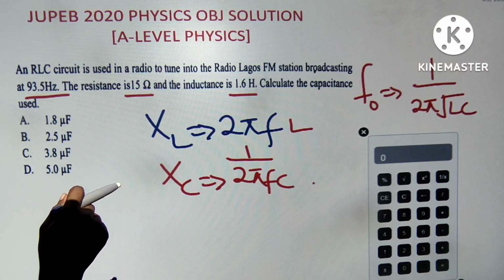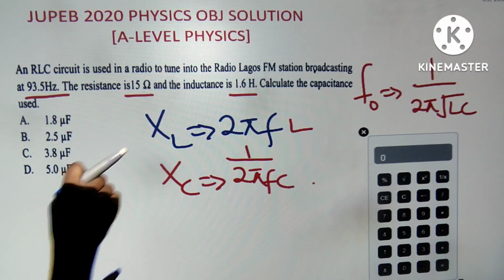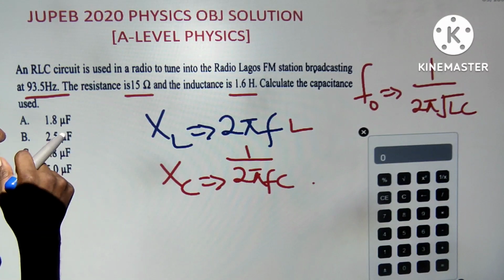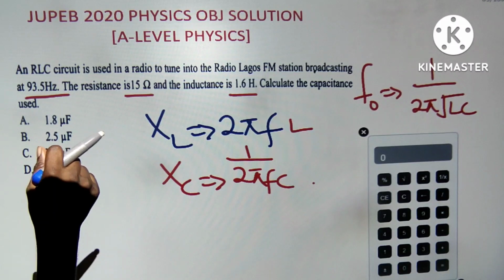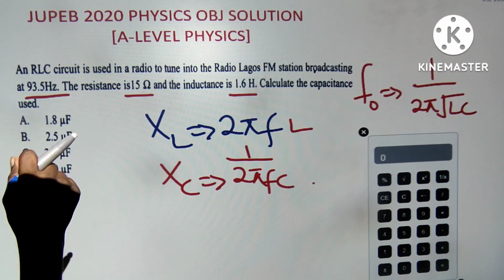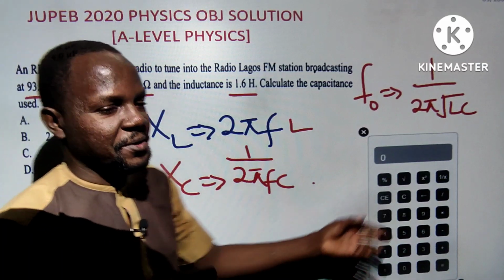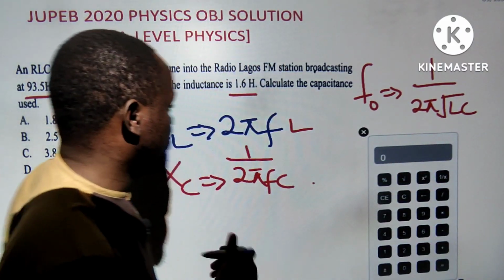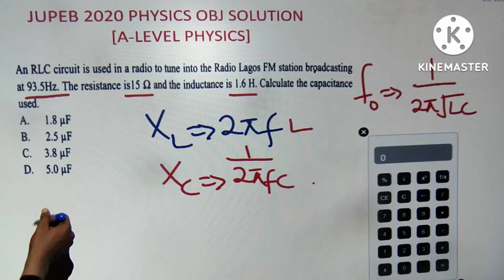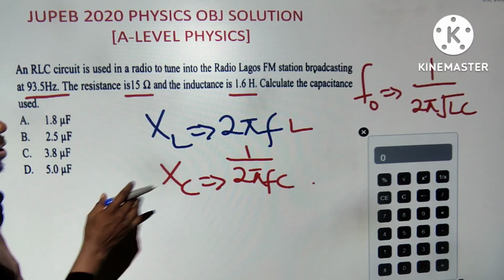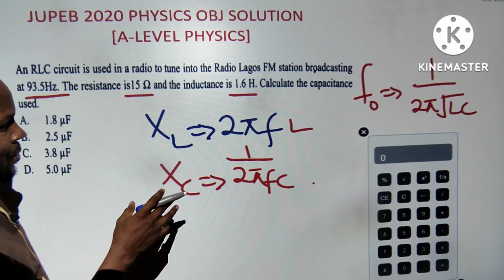You are looking for the capacitance, which is C. You know F. What is F? 93.5 FM. So that is just what you are going to do. You can do it together, or if you don't know how to solve this type of question, do it one by one.